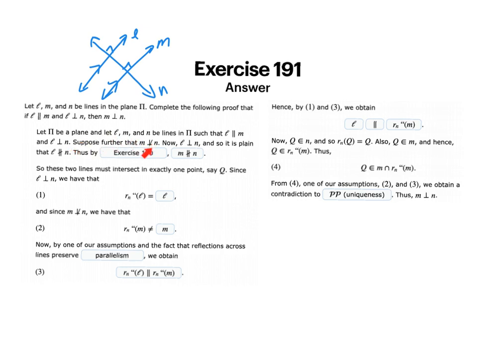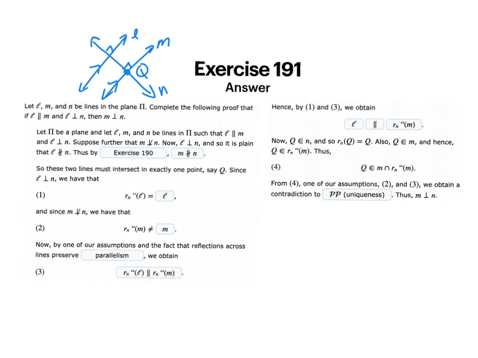So remember, we're looking at this, we're going to try to prove this by contradiction. Now, L is perpendicular to N, and so it is plain that L is not parallel to N. Thus, by exercise 190, M is not parallel to N. So these two lines must intersect in exactly one point, say Q. Since L is perpendicular to N, we have that the image of L is equal to L.